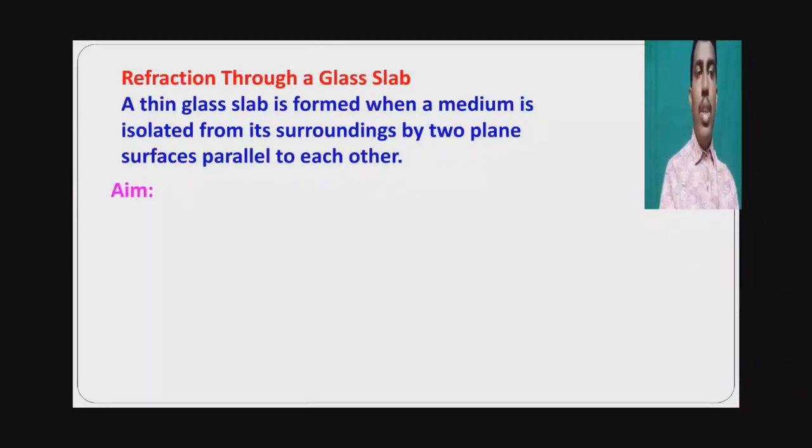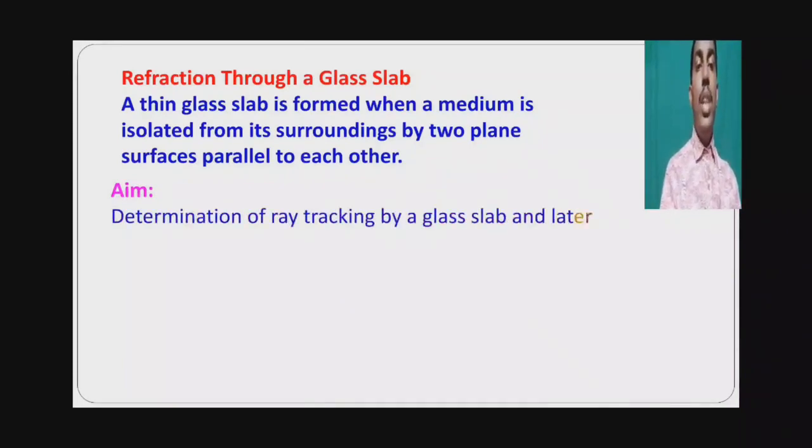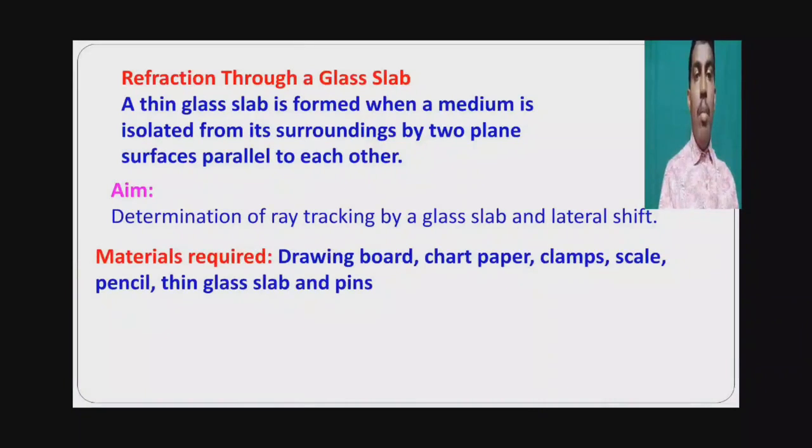Here we will discuss one activity. The aim of that activity is the determination of ray tracking by a glass slab and lateral shift. Materials required are a drawing board, chart paper, clamps, scale, pencil, thin glass slab and pins. These are the required materials.